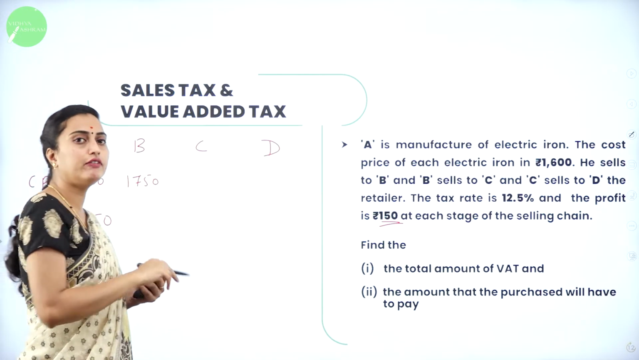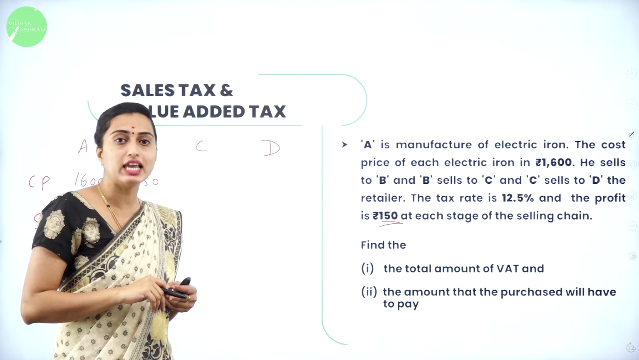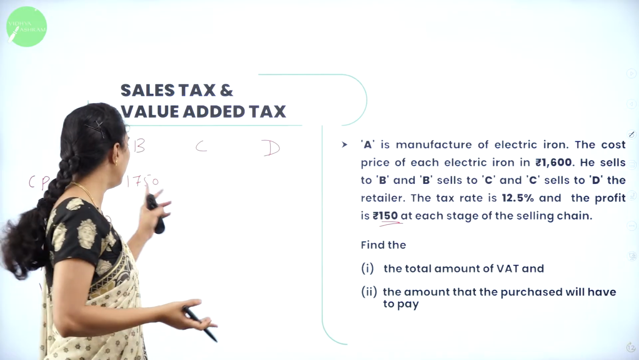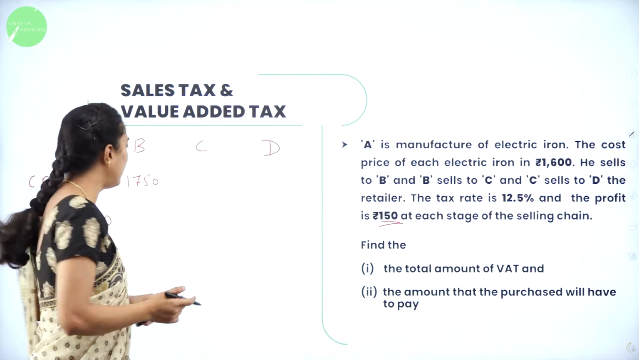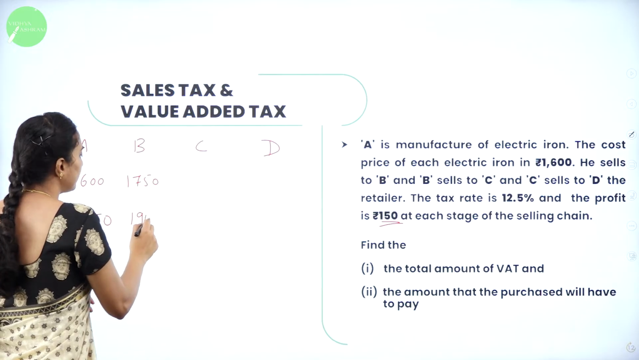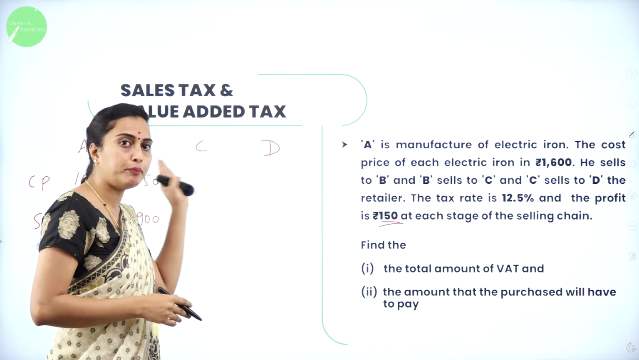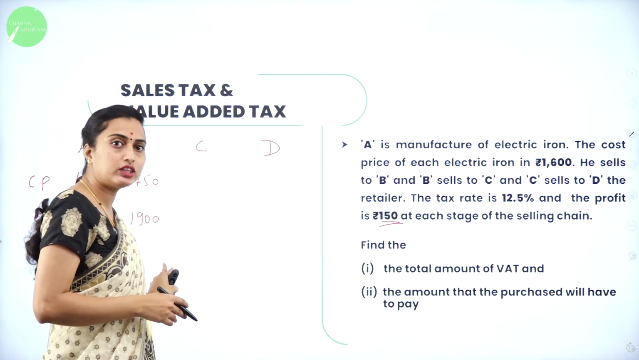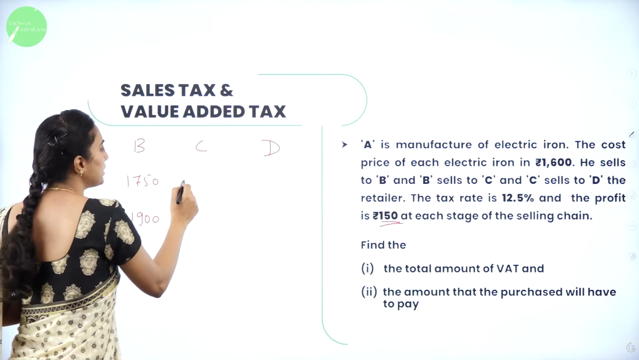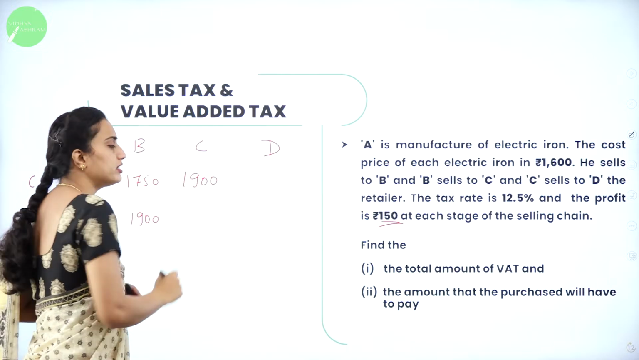Now A sells to B, which means 1,750 will be the cost price of B. Now 150 will be added as the selling price, that is the profit. Therefore you need to add 150 to this one, it will become 1,900, correct? As the selling price of B. Now what will be the cost price of C? B sells to C at 1,900. This cost price of C will become 1,900, isn't it?